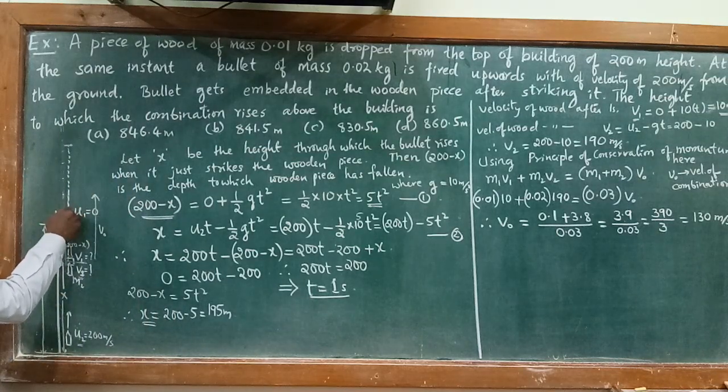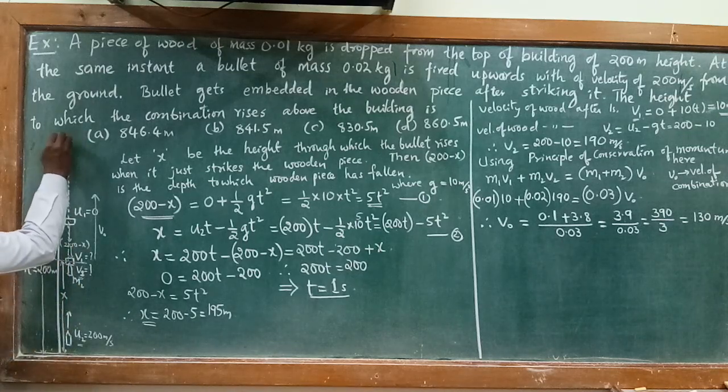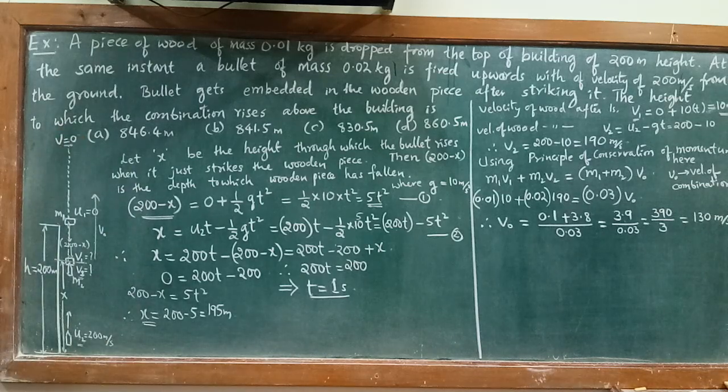It rises to a height h from here. So when it reaches the maximum height, the final velocity becomes 0. After the final velocity becoming 0, again the combination starts falling down. So that helps me to calculate what is the height.